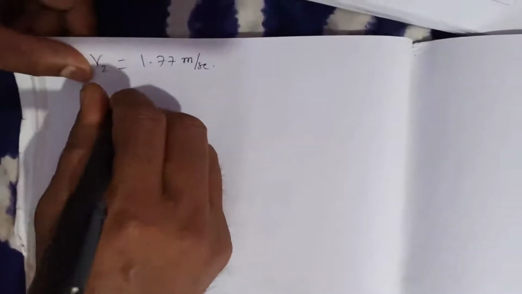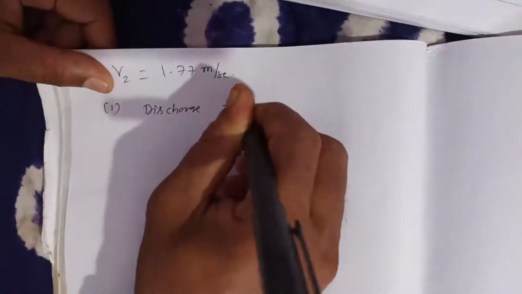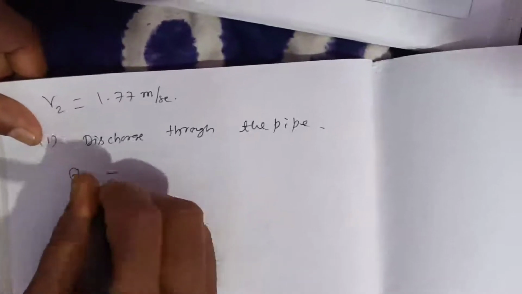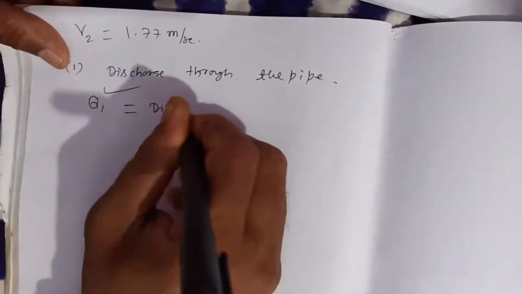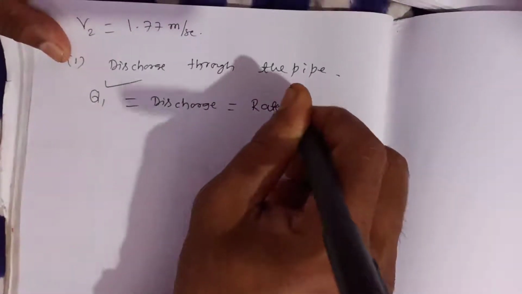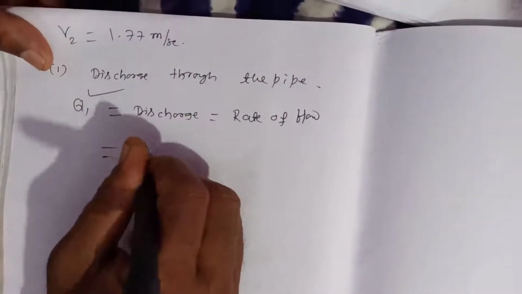Now for V1, we find out the discharge through the pipe. We know that Q1 means discharge, or rate of flow, is equal to A1 V1.